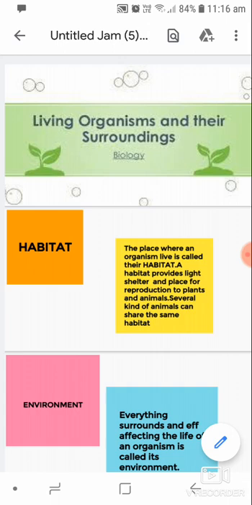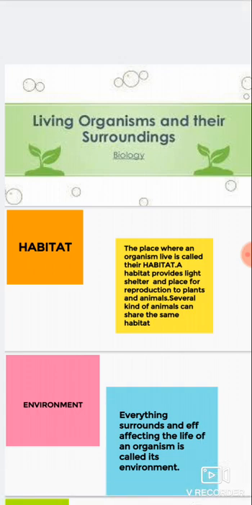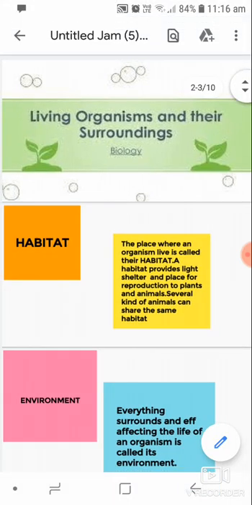We were discussing the chapter living organism and their surroundings. We have discussed the characteristics of living things. Now we shall discuss about the habitat. What is habitat? Habitat is a place where an organism lives.